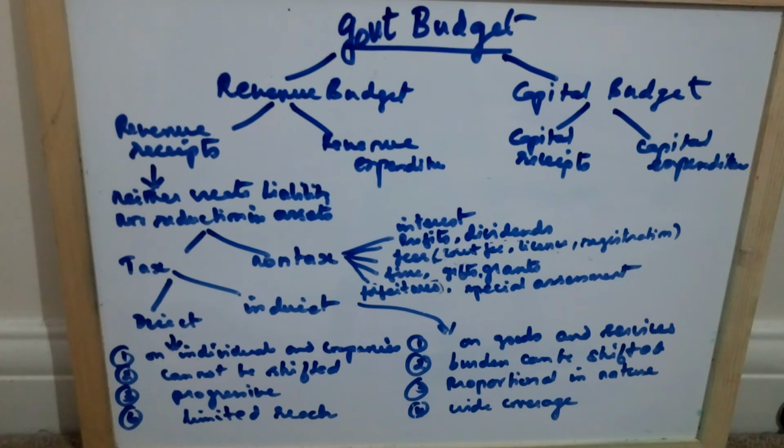Then a claim of government on the property of a person who dies without leaving a will. Gifts and grants. The government receives gifts and grants from foreign governments and international organizations. Sometimes individuals